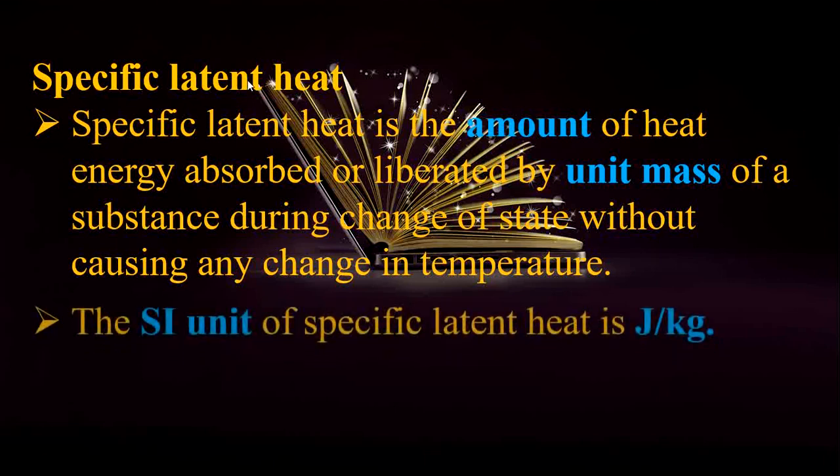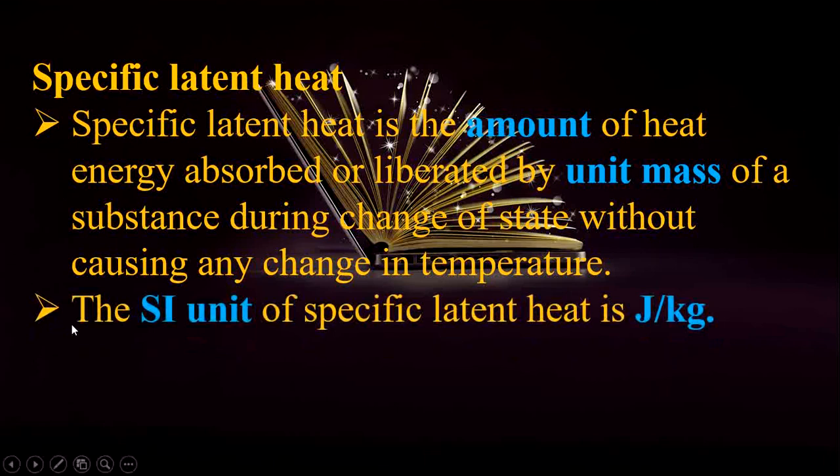Now what is the unit for specific latent heat? The SI unit of specific latent heat is joule per kg. We already know that specific latent heat L is equal to Q by m. What is the unit for Q? Q is heat. So the unit for heat is joule, and then the unit for mass m is kilogram. So the SI unit of specific latent heat is joule per kilogram.